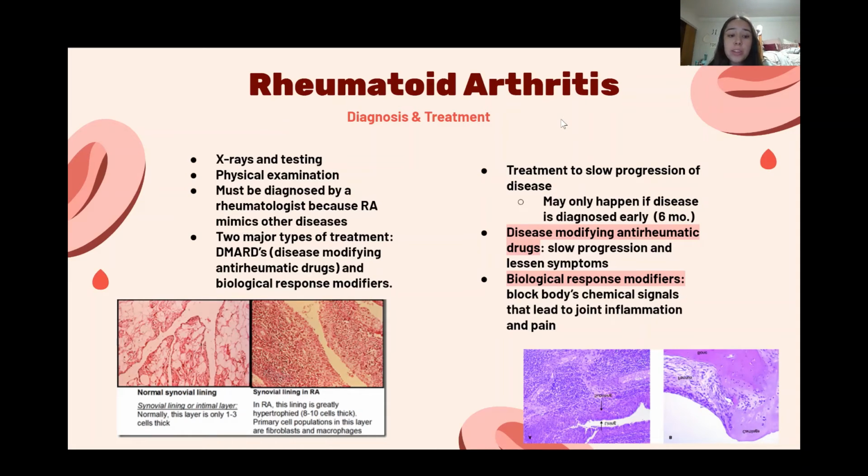So for rheumatoid arthritis to be diagnosed, patients must first undergo x-rays and blood testing to look at erythrocyte sedimentation, because people with the disease tend to have a higher rate of erythrocyte sedimentation. And then in addition to this, they have to undergo a physical examination where the doctor will look at their joints and their muscles because those are affected by the disease.